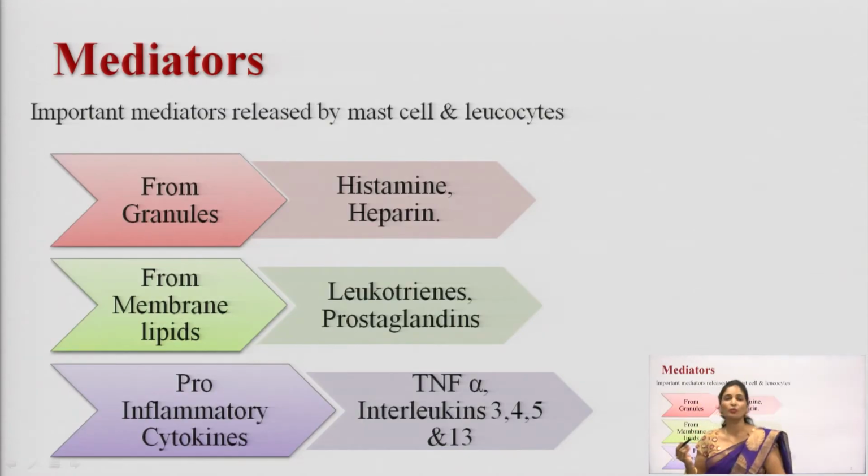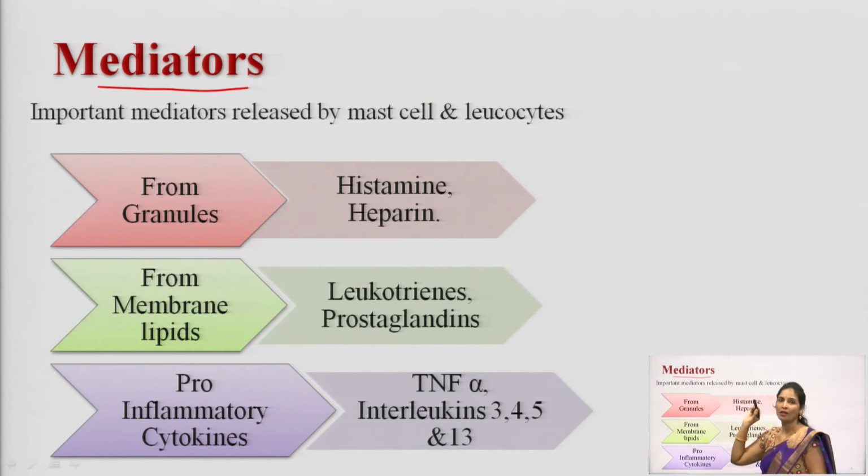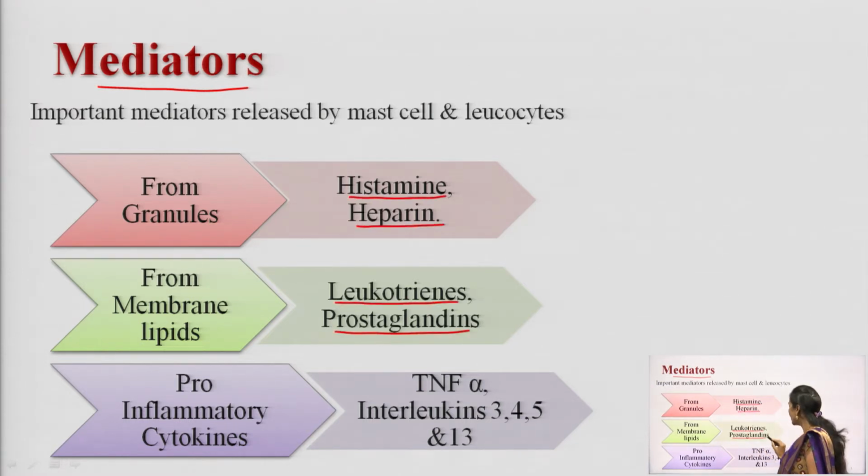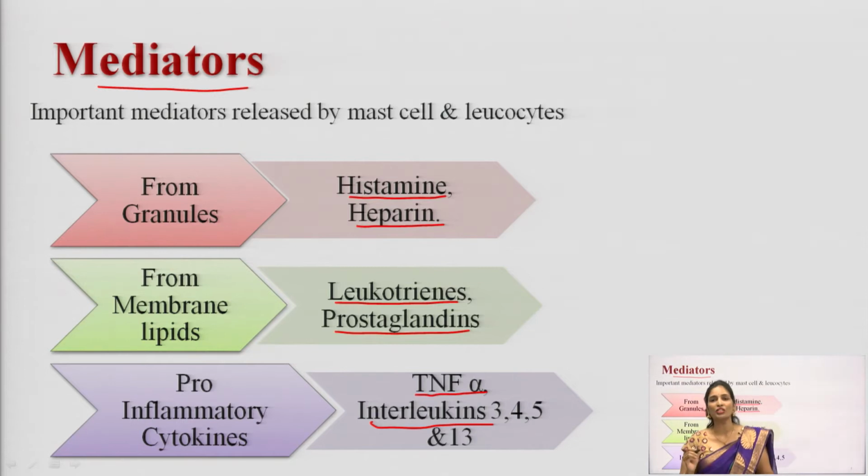Next we will move to the mediators. So, what are the mediators involved in the asthmatic problem? Here there are some mediators like histamine, heparin, leukotrienes, prostaglandin, TNF alpha, and interleukins. These are all the mediators which are responsible for bronchial constriction and finally lead to bronchial asthma. So, we will talk one by one.